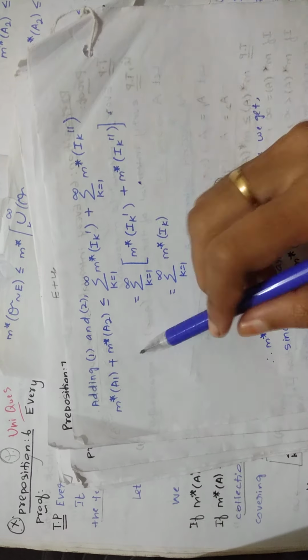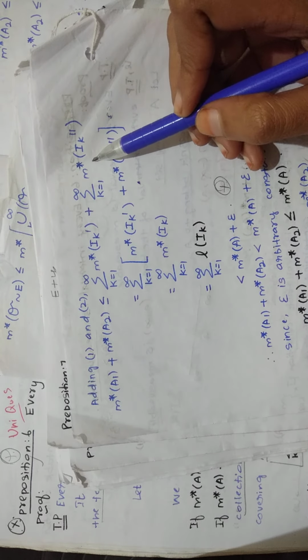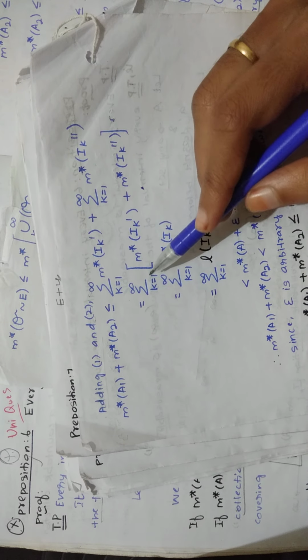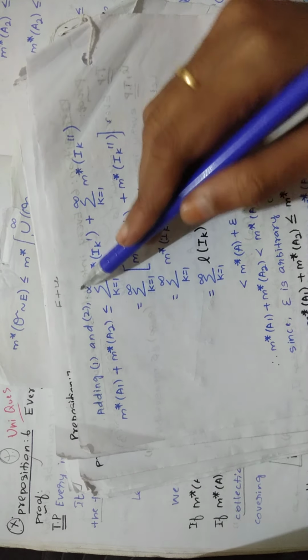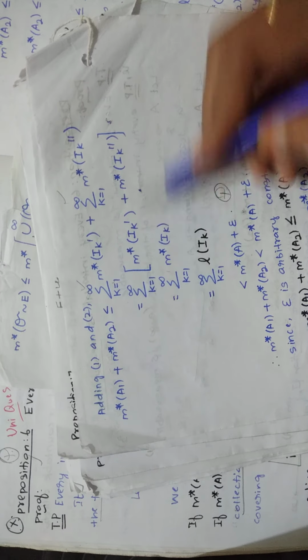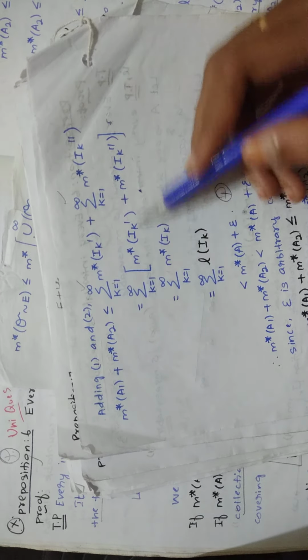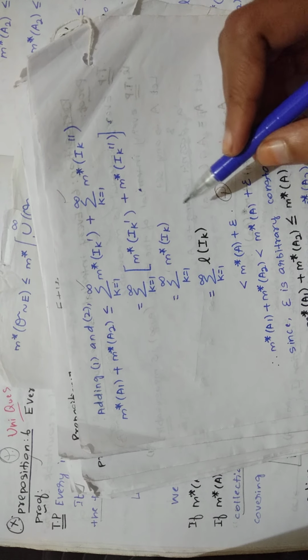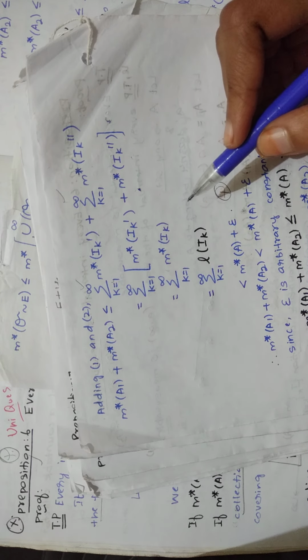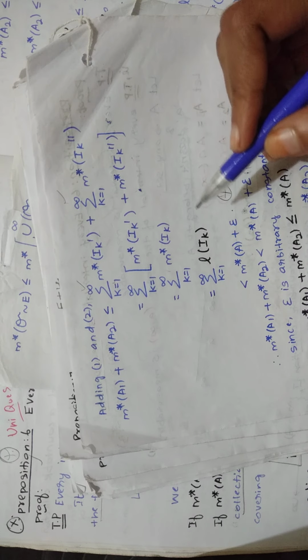It's very simple. When you add it, you will get this. And this will be equal to, you are taking summation k equal to 1 to infinity outside, so that you write the remaining: m star of Ik dash plus m star of Ik double dash. This can be written like this, because I already told you Ik is split into two intervals, that is Ik dash and Ik double dash.